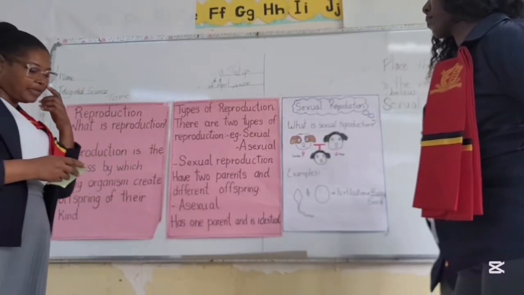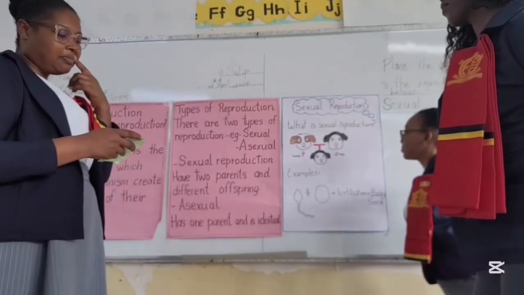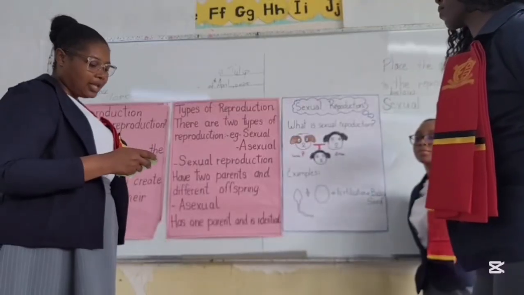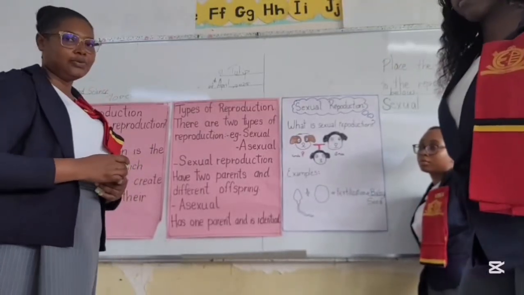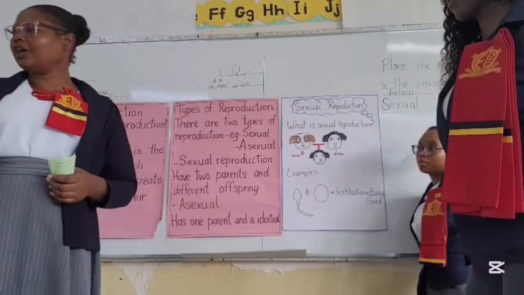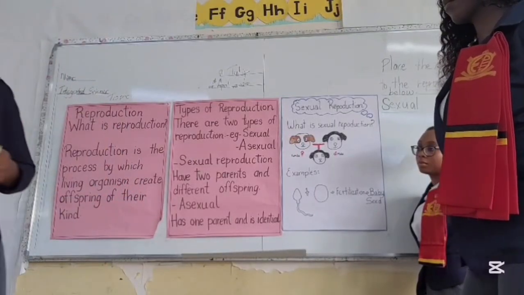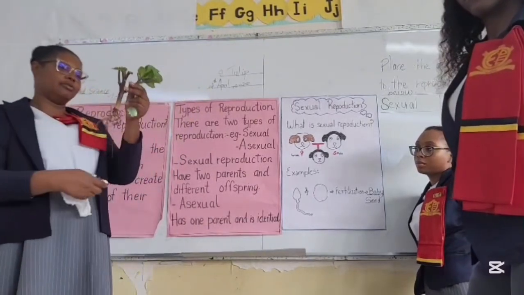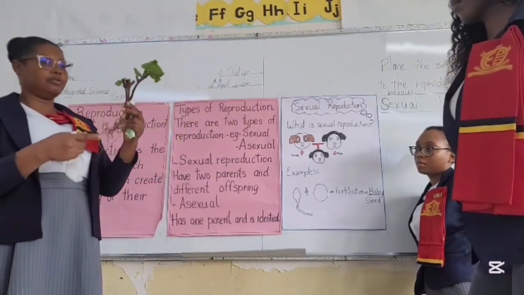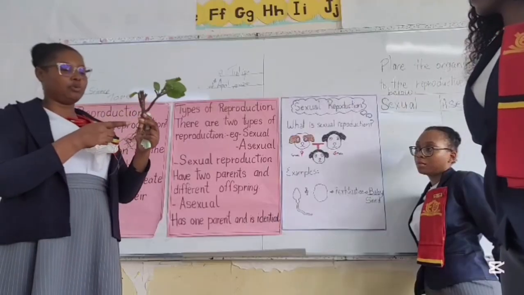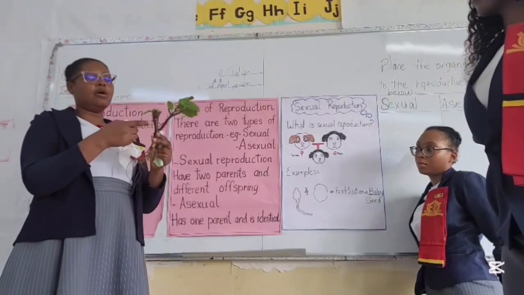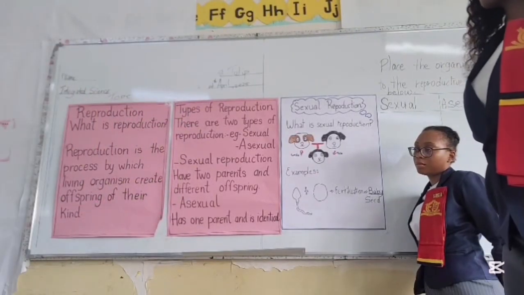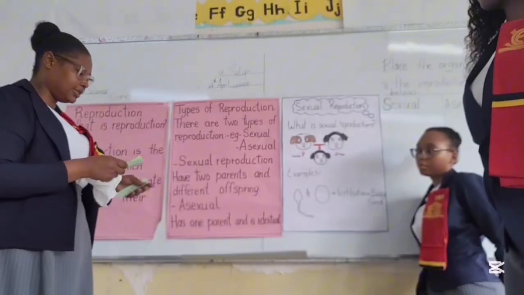Alright, so examples of asexual reproduction can be bacteria, yeast, budding. Here we have an example of a plant. This is one of our asexual reproduction plants here. It has its roots here and it has its stem. It can also be reproduced by the root and stem or the leaf.